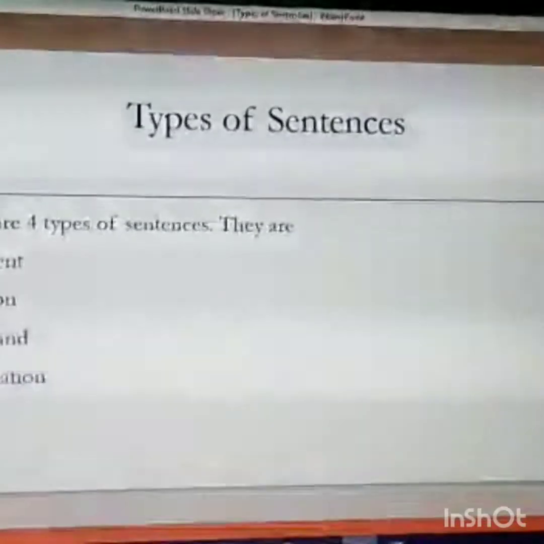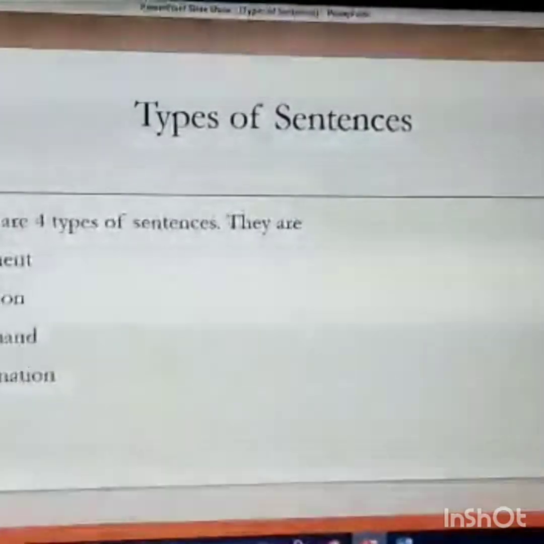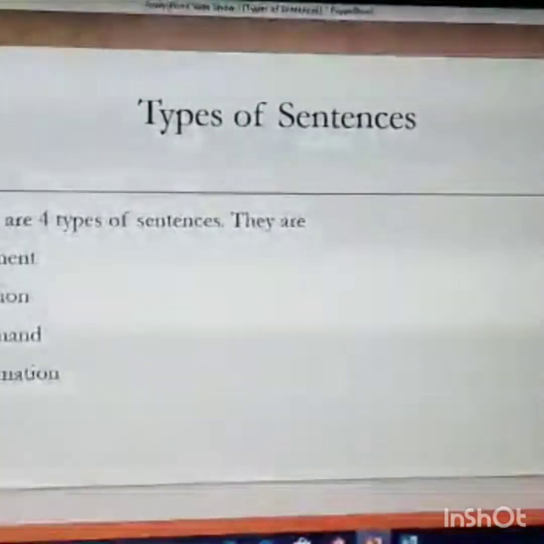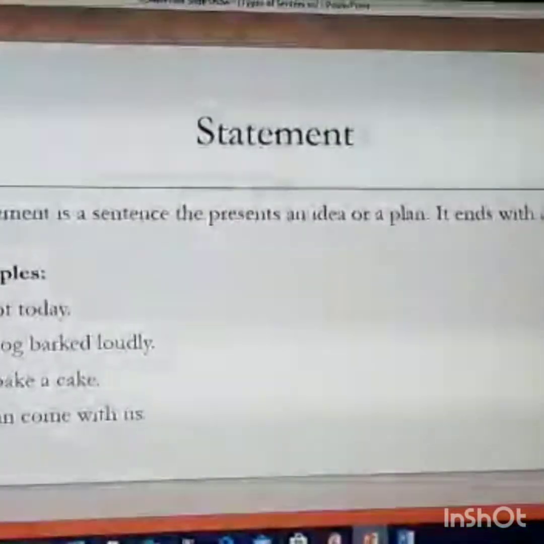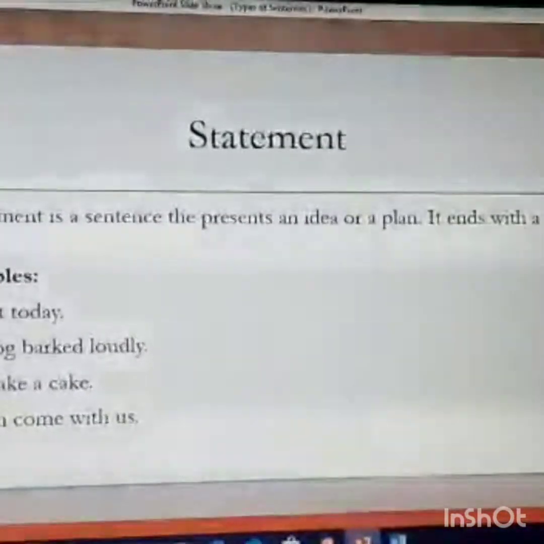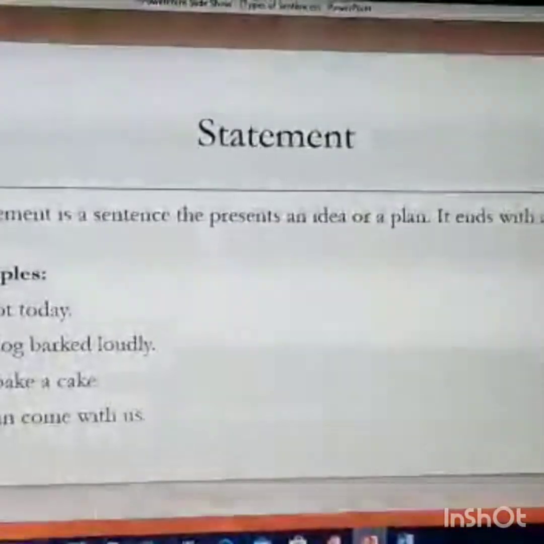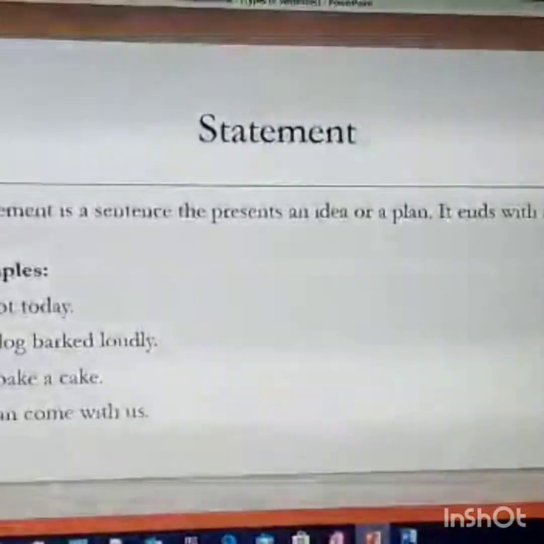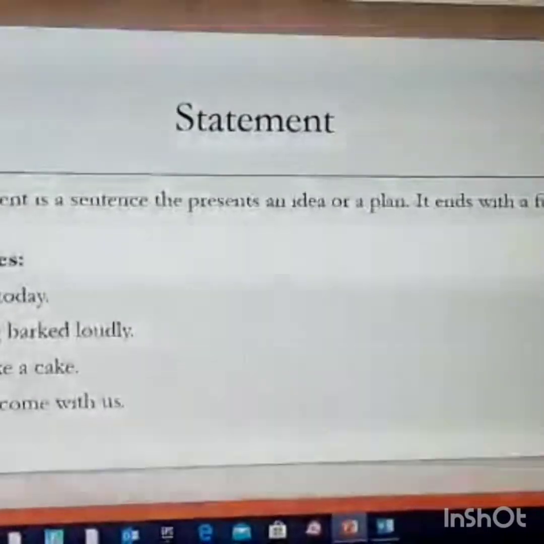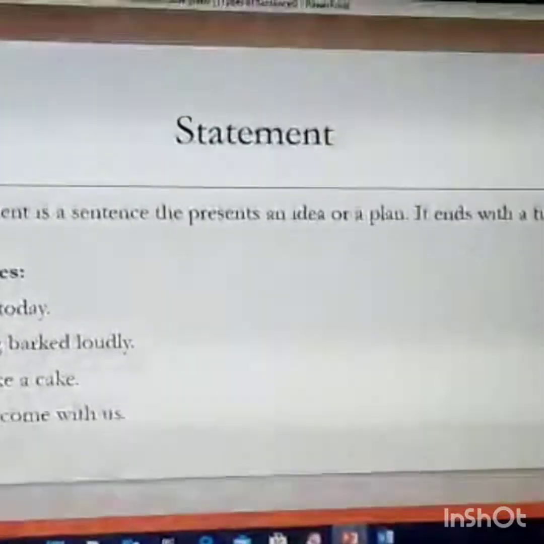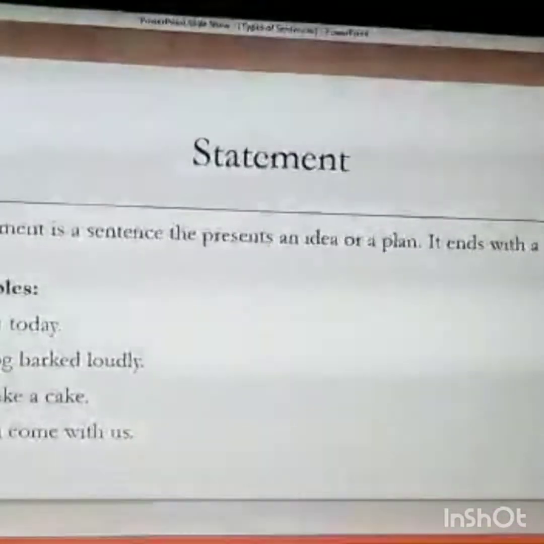Now, there are 4 different types of sentences. There's a statement, question, command, and exclamation. A statement is a sentence that presents an idea or a plan. It ends with a full stop, just like a simple sentence. It is a hot day. It's a positive sentence, or it gives you a plan, or it presents an idea. So the dog barked loudly, I will bake a cake, you can come with us.